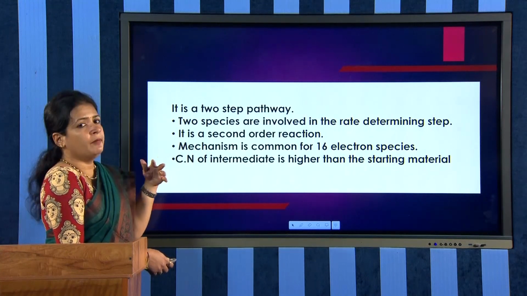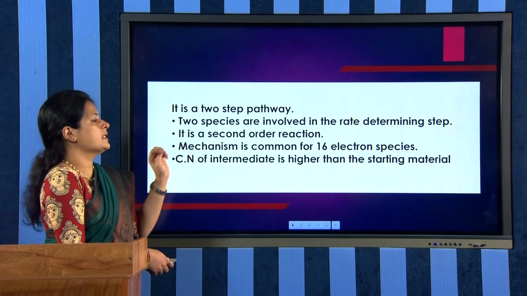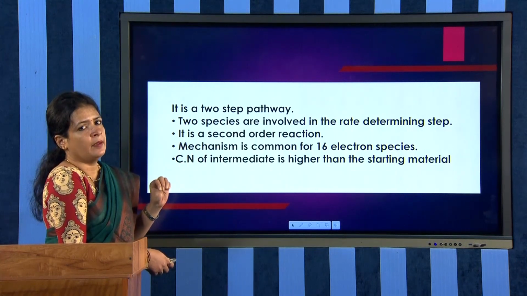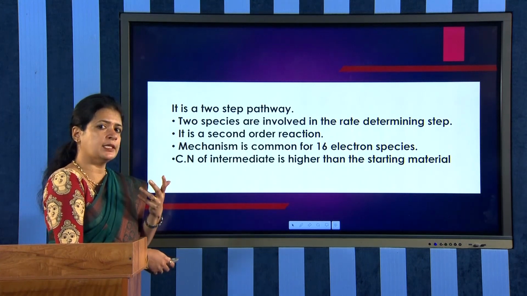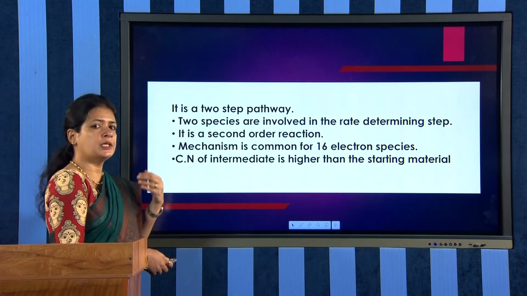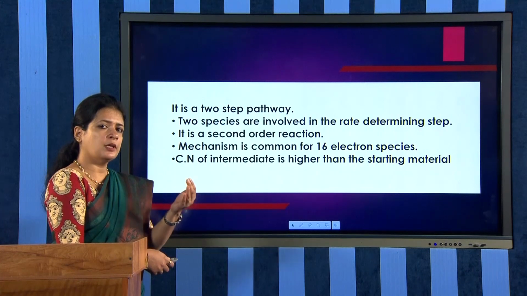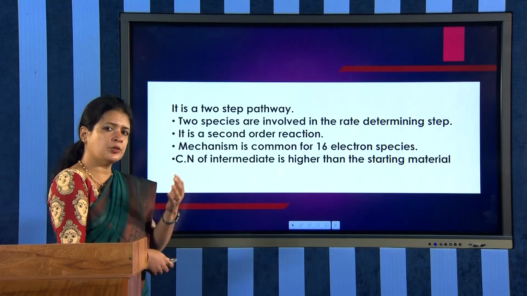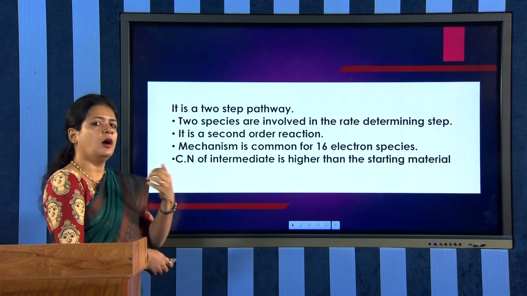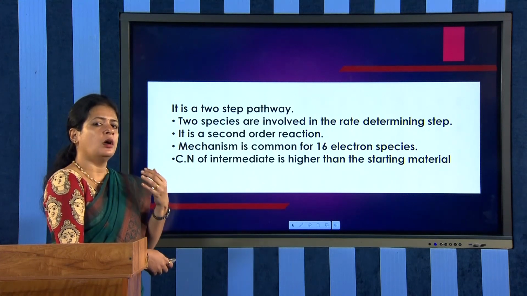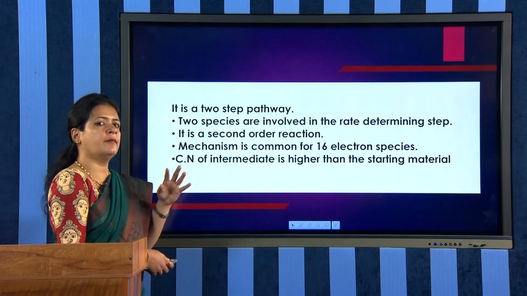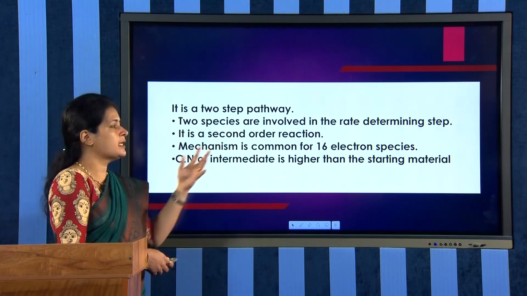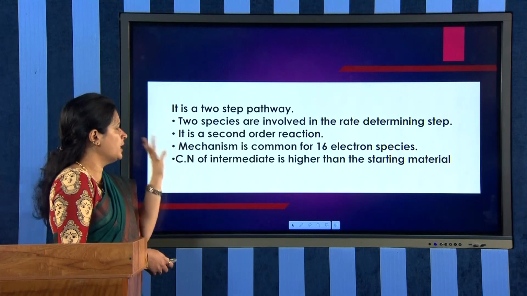This type of mechanism is usually common for 16 electron species, because coordinatively unsaturated species will undergo this associative mechanism. Since they are coordinatively unsaturated, they are able to accept a group or electrons into the complex. That is why 16 electron species generally undergo the associative mechanism.